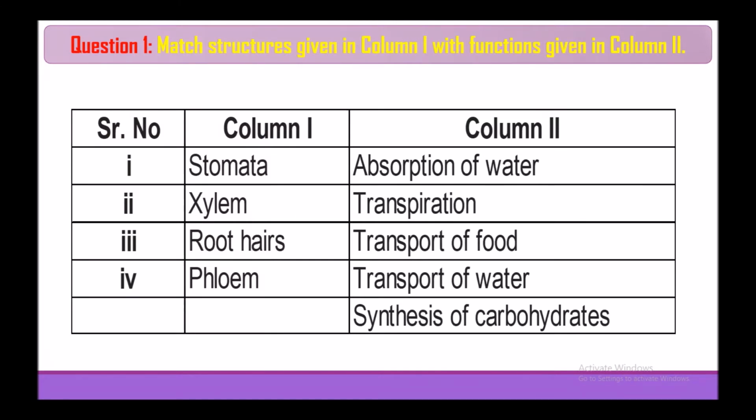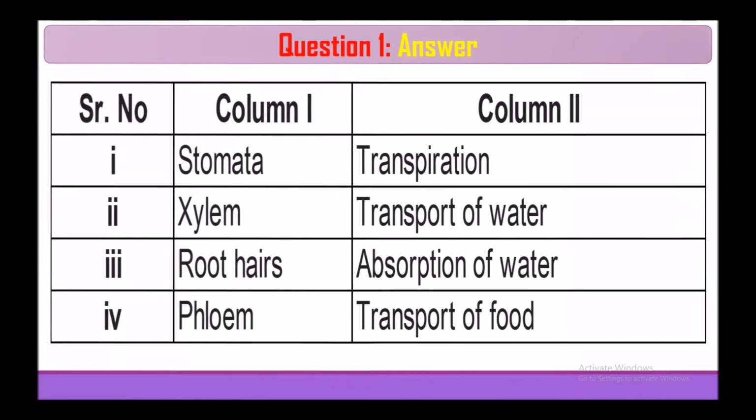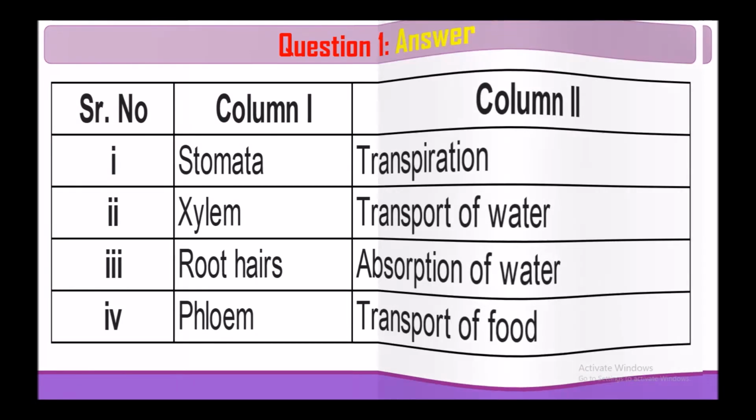Column 2, absorption of water, transpiration, transport of food, transport of water, synthesis of carbohydrates. So let's see the answer. Stomata is the transpiration, xylem, transport of water, root hairs, absorption of water, phloem, transport of food.